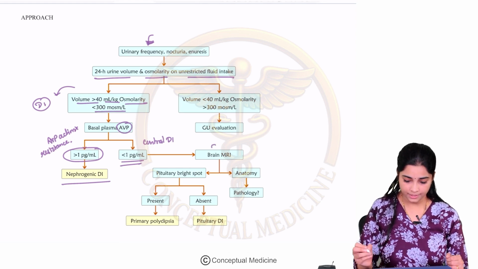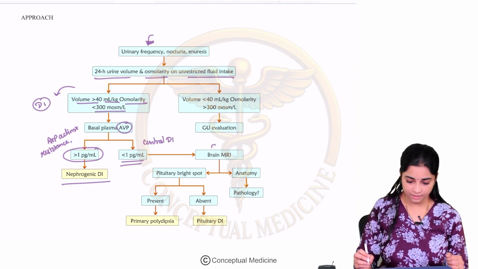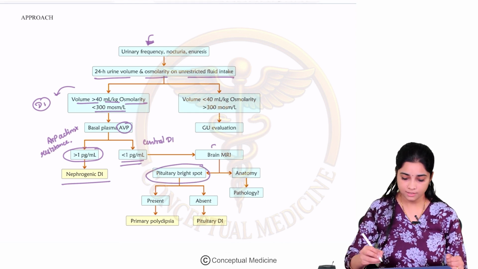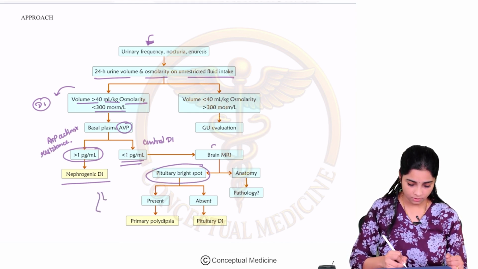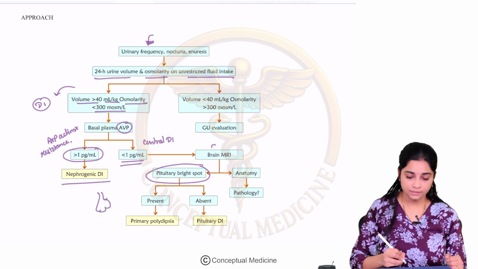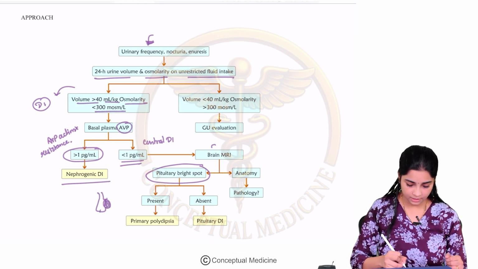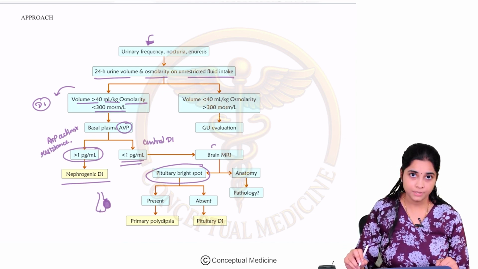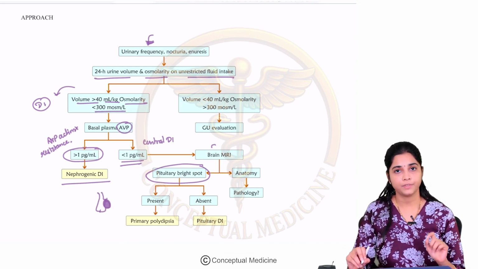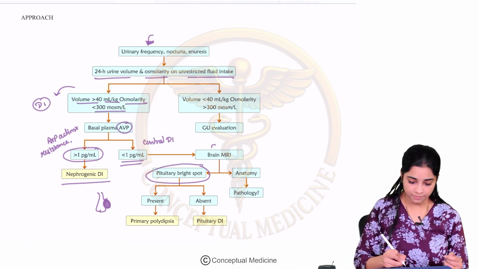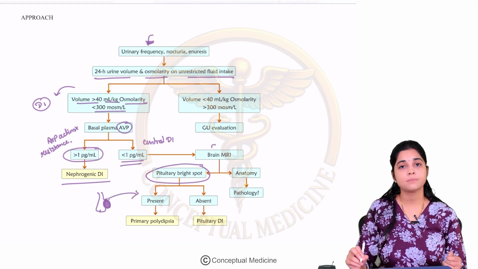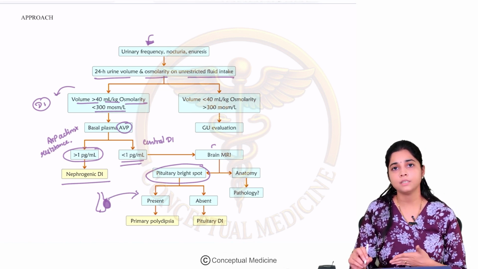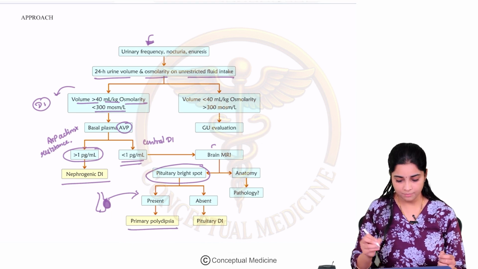So you do a brain MRI, and you look for the pituitary bright spot. What is this pituitary bright spot? Normally in the MRI, the posterior pituitary appears like a bright spot. So if the posterior pituitary is normal, then you will have a normal pituitary bright spot. If the pituitary bright spot is present, then it is not a central DI, then it is a primary polydipsia.